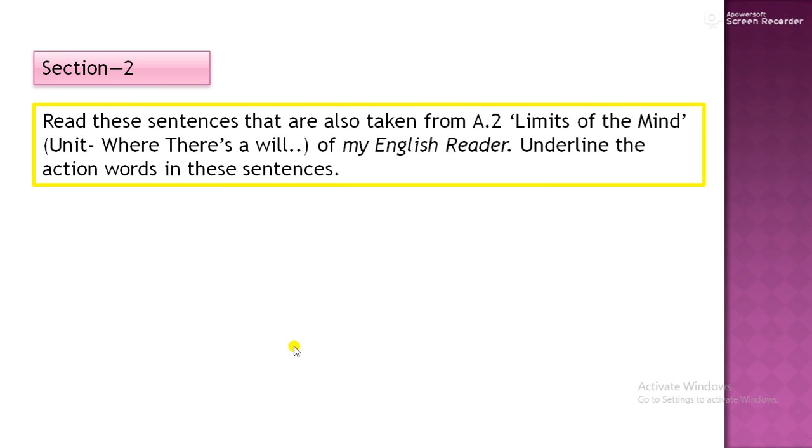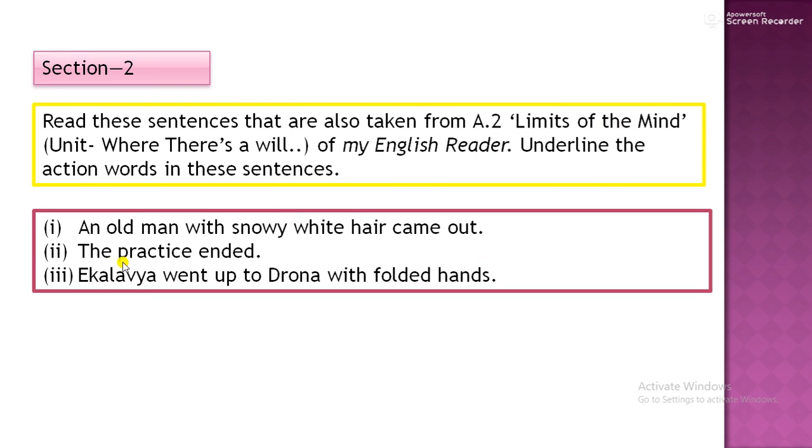Read these sentences that are also taken from a two limits of the mind. Where there is a will, there is a way. The old man with snowy white hair came out. Action word or verb you are to underline. So verb here is came.